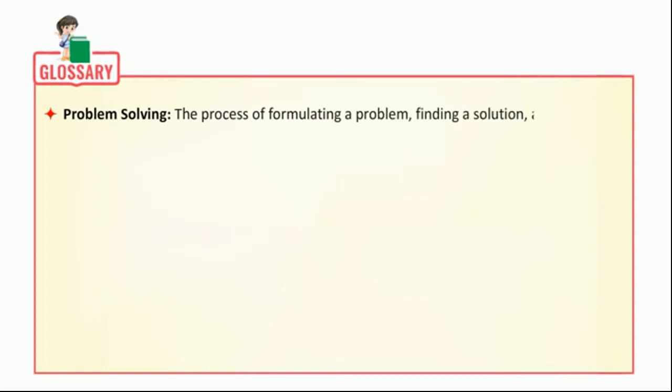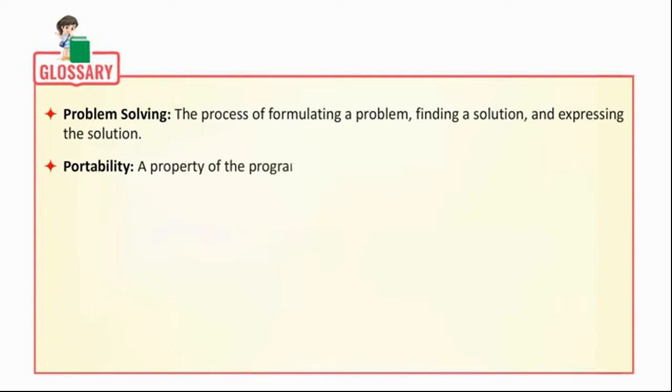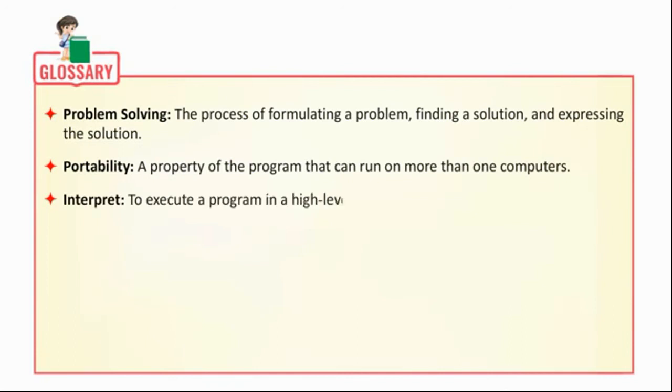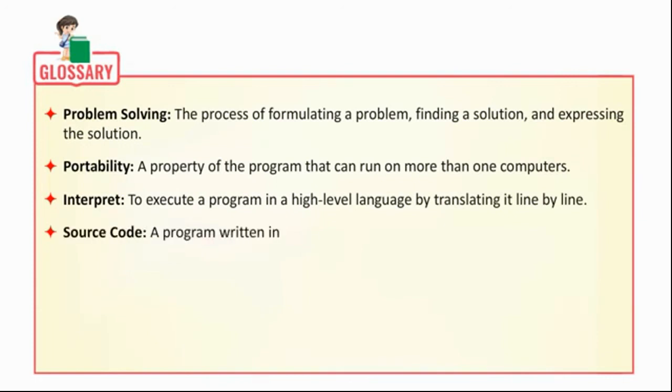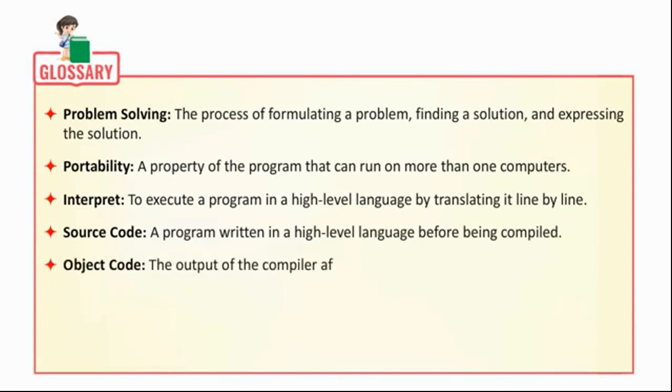Glossary. Problem solving: the process of formulating a problem, finding a solution and expressing the solution. Portability: a property of a program that can run on more than one computer. Interpret: to execute a program in a high-level language by translating it line by line. Source code: a program written in a high-level language before being compiled. Object code: the output of the compiler after it translates the program.